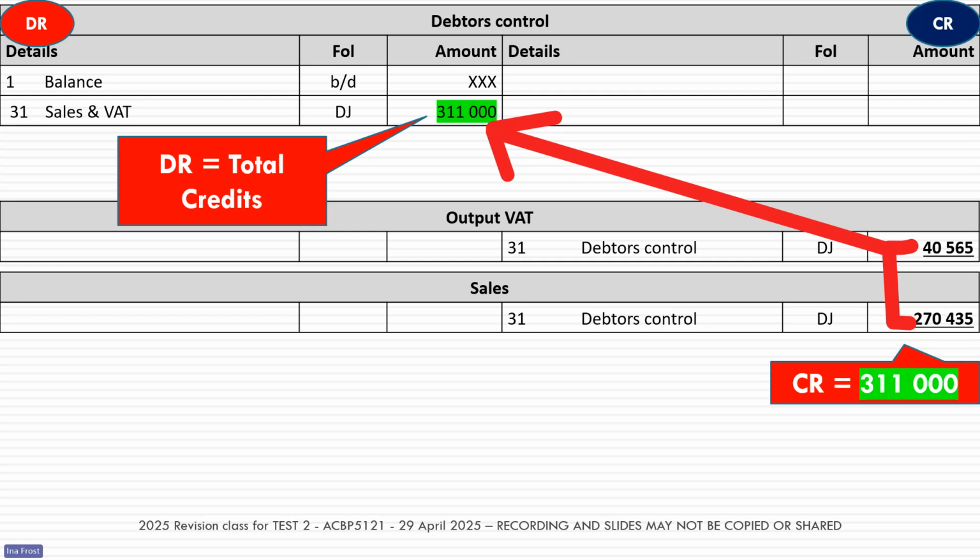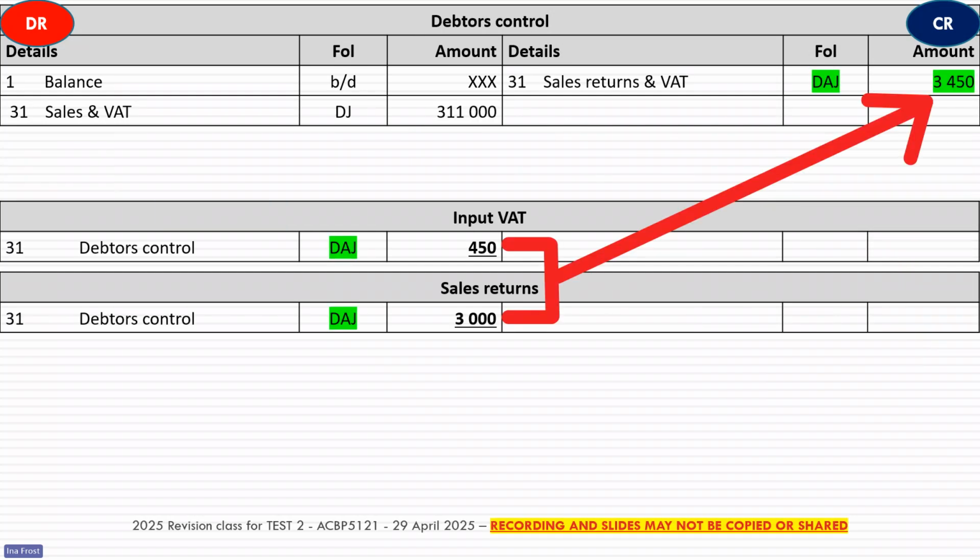If you want to go and practice some more of these questions, this one is just for your sales returns. So this is where your debtor returns to you items that you've sold to them that were maybe not per specification or that were damaged, that they're now returning to the business. Again, make sure you pay attention to the details. In that debtors control account, can you see we say sales and VAT, sales returns and VAT. So please, that's exactly how we want to see it in your semester test or even your exam.